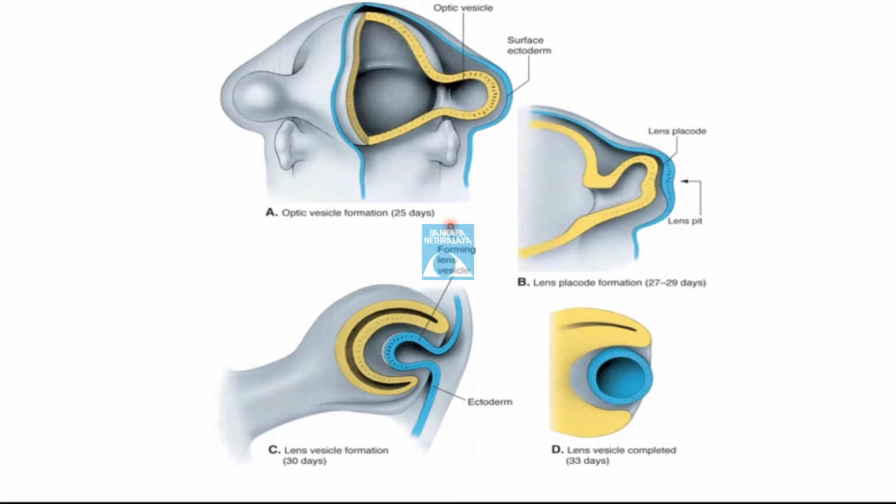So that is what initiates the lens vesicle formation. Yes, the two genes, PAX6 is very, very important, and SOX2 at this stage. Those gene expressions at that stage cause this formation. Right.